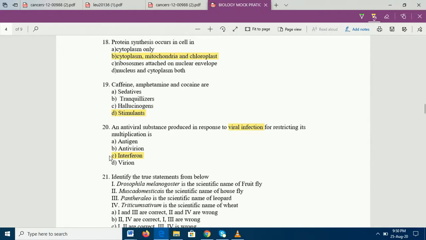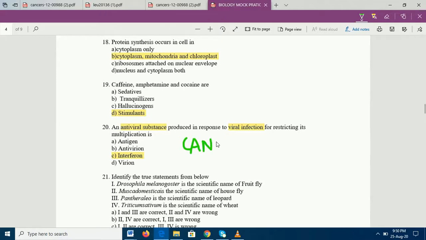So please make a note of it. Antiviral substances, interferons are not only antiviral, but they are also responsible against cancer. Okay? In addition to it, you also have something in your body called innate immunity.